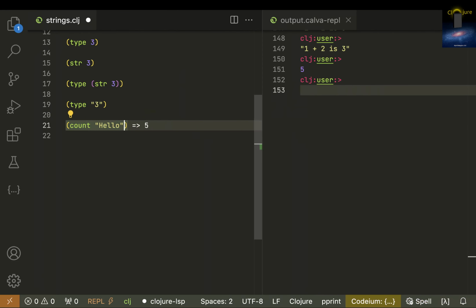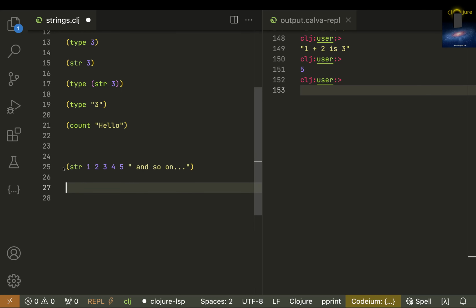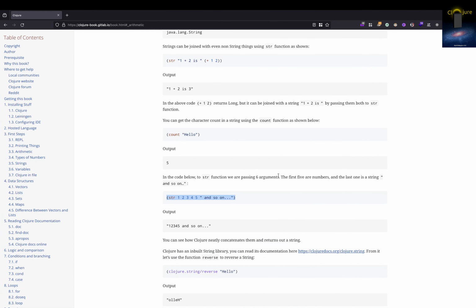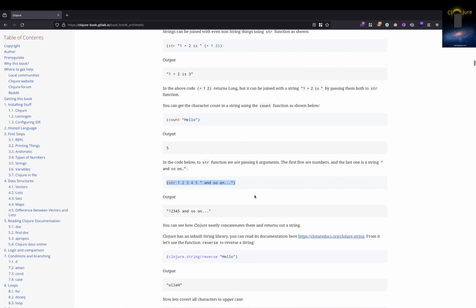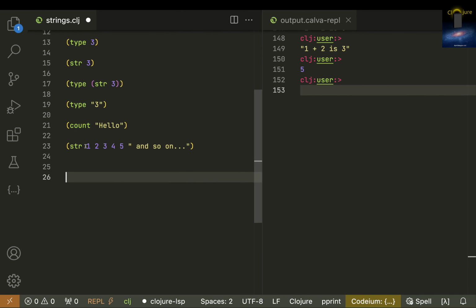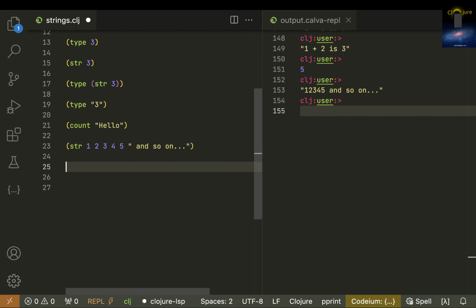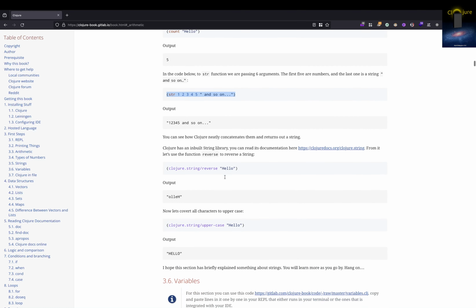Yeah, so there is another thing. We are passing 6 arguments to this str function over here, right? That's what I've written. So all these you can imagine Clojure just converts everything into a string and finally concatenates it. Option return or alt enter, so it just converts 1 2 3 4 5 and so on. Just imagine it just joins everything and gives you one large string. So that's how it works.